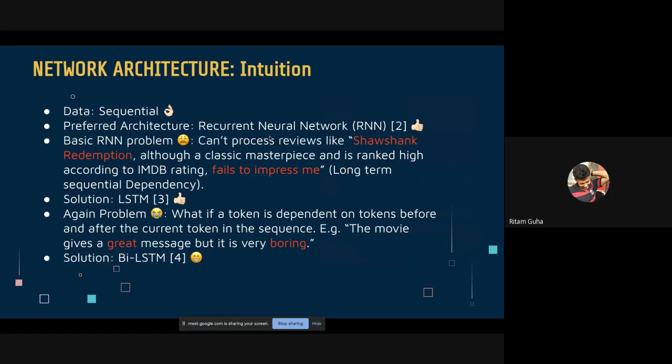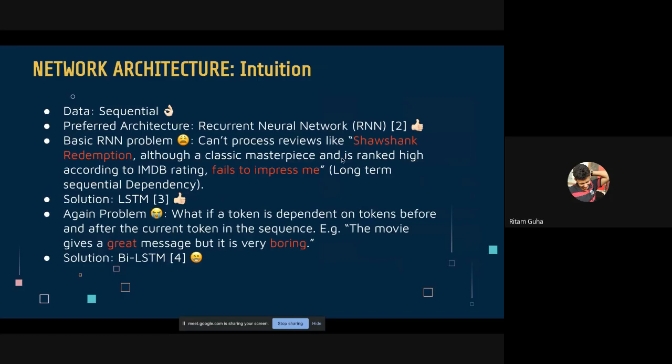A basic RNN cannot process long-term sequential dependencies. For example, consider this movie review: Shawshank Redemption, although a classic masterpiece and ranked high according to IMDb ratings, fails to impress me. So this is obviously a negative review. The two main phrases in this review, Shawshank Redemption and fails to impress me, should be connected to produce a negative sentiment output, but they are placed far apart in the review.